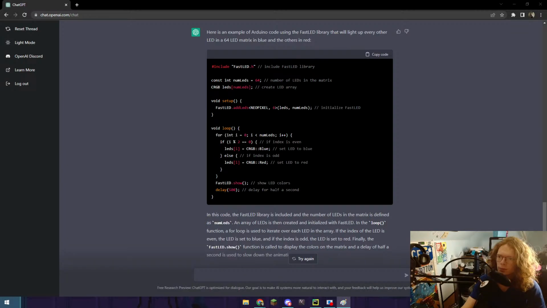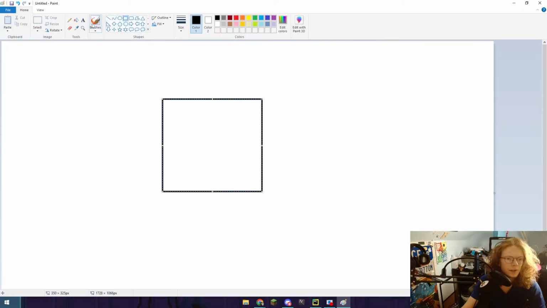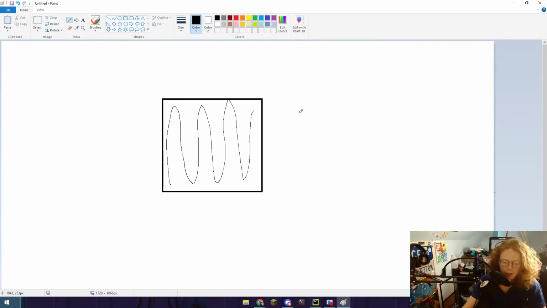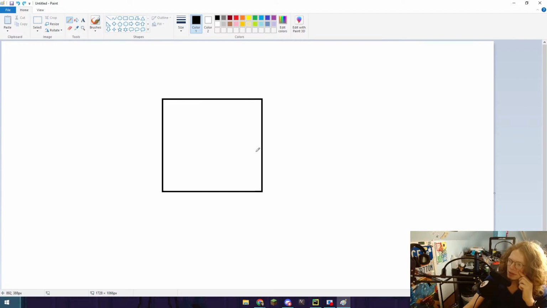So there's serpentine, which is, if you start with a square here, then the LEDs go up and down, up and down, up and down. But I think what's happening here is it's more like this. And we can find out in a second if we really care, which doesn't matter too much for what we're doing here, but it's interesting. The issue with that is there's a lot of software where you have to design everything in order to compensate for it.